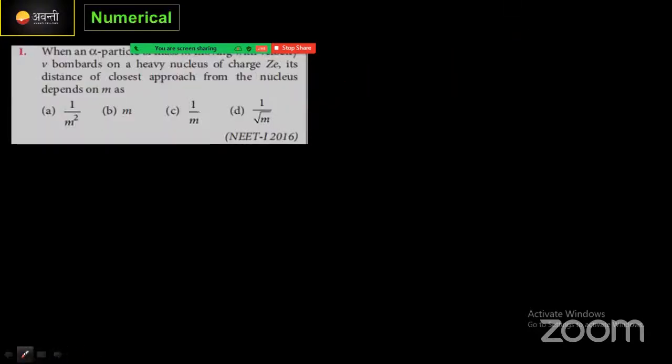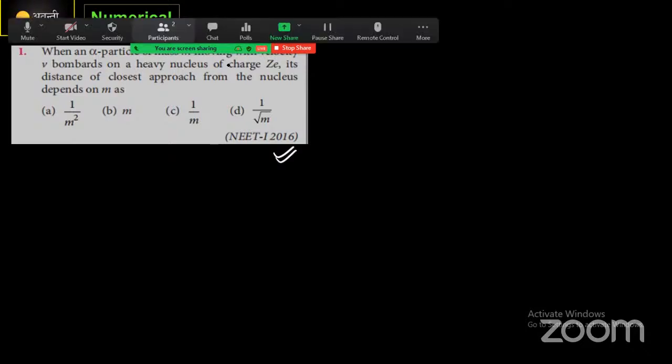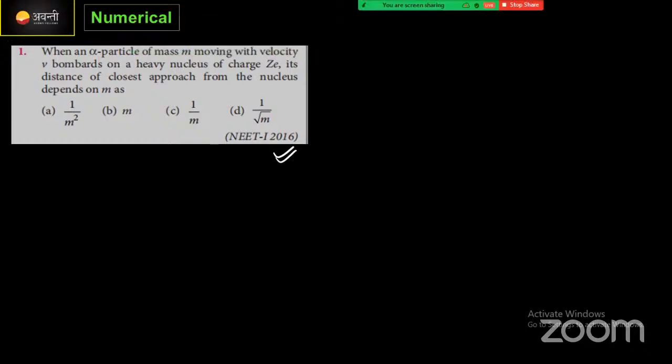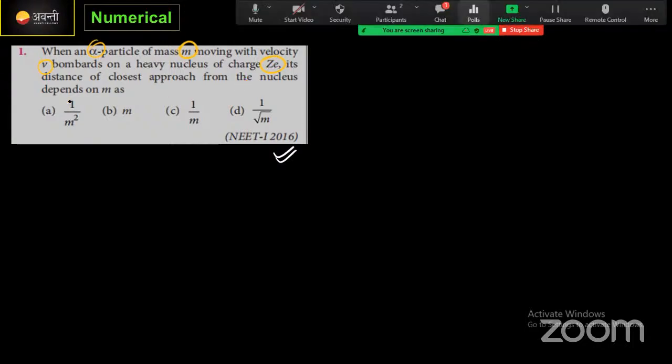Okay. Before starting that, I have one beautiful question, a NEET question from 2016. First I will explain what the question is. Try to give the answer as quickly as possible. देखो, the question is: when an alpha particle of mass m, moving with a velocity v, bombards a heavy nucleus of charge Z, its distance of closest approach from the nucleus depends on mass as... how will it be?